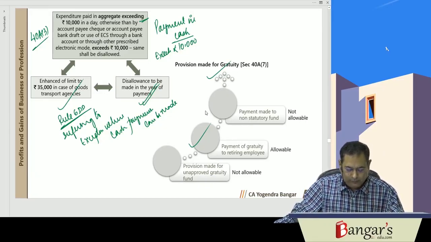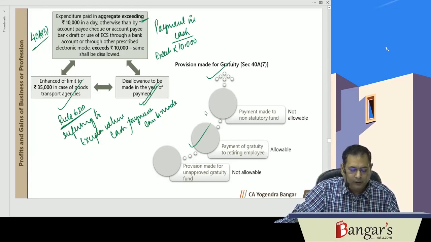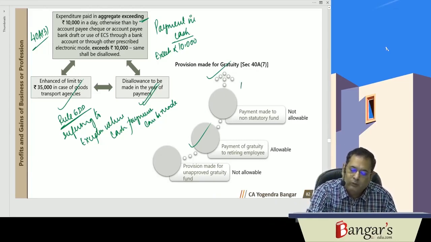Besides this, you must remember these are certain specific disallowances. Marked to market losses. Marked to market loss.